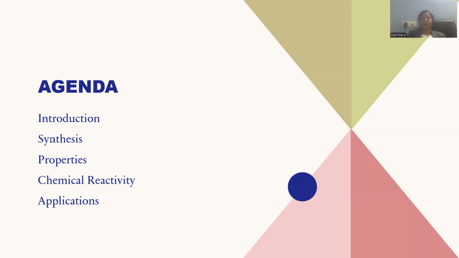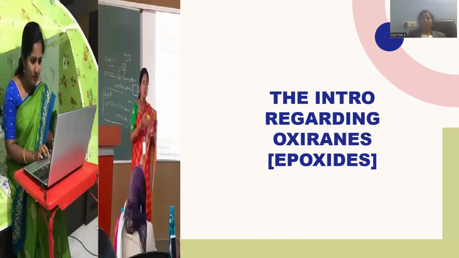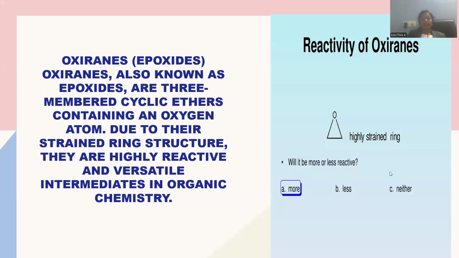Let's enter into the introduction regarding this Oxyrane, which is alternatively designated as an epoxide. Oxyranes are also called epoxides. Oxyranes, also known as epoxides, are three-membered cyclic ring systems where an ether is present. A cyclic ether exists within the molecule, containing oxygen as a heteroatom.